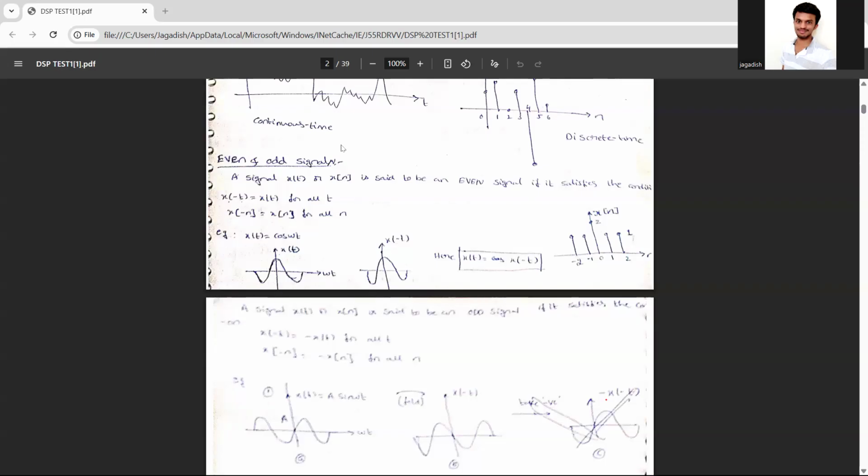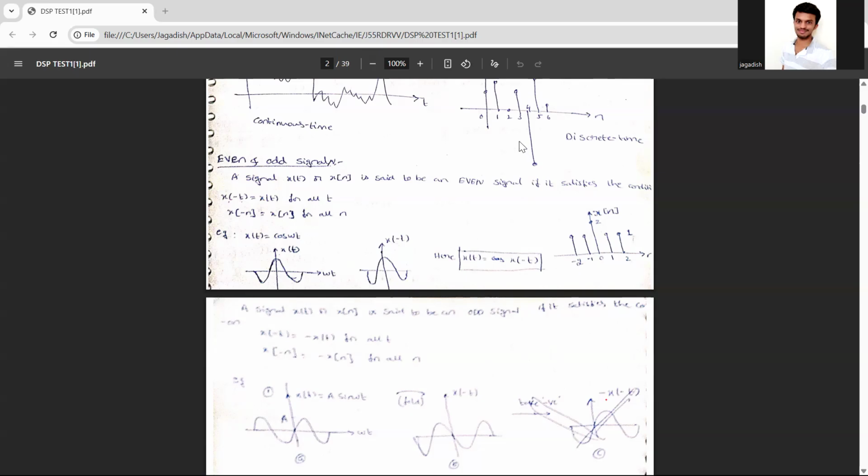In a discrete time signal, what happens? After each interval, yeah, for every interval of time there will be values at that instant. So you don't have values at all times, and you will be having only these discrete values until and unless you specify.